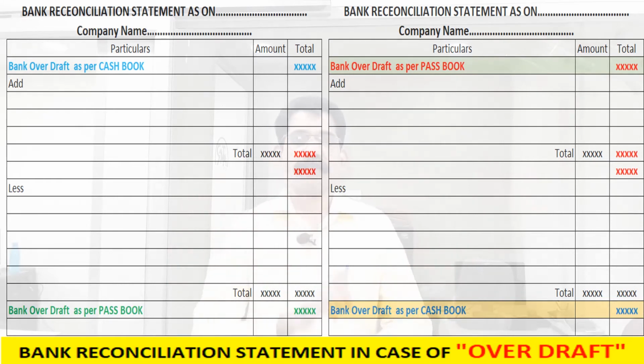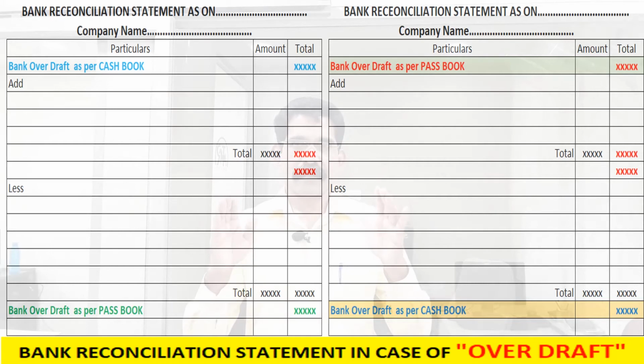Now let's see the first situation: check deposited but not cleared. What will happen? When we deposit a check into the bank, we record that in our books of account, and as per our cash book, the overdraft is decreased by that amount. That check is not collected by the banker yet, it is still in clearing. Up to the cleared date, our bank overdraft balance as per passbook will be increased.